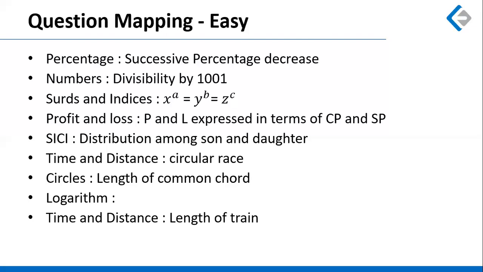A question on time and distance, a routine question where the length of the train was given, and you had to find out the time for one train to cross the other one.